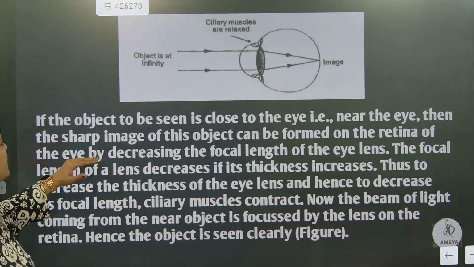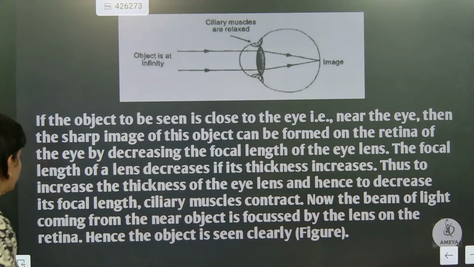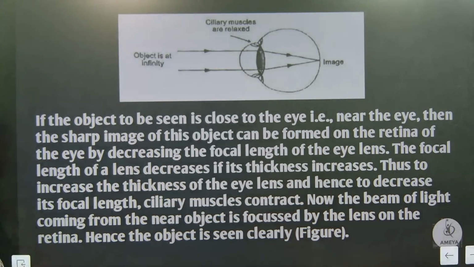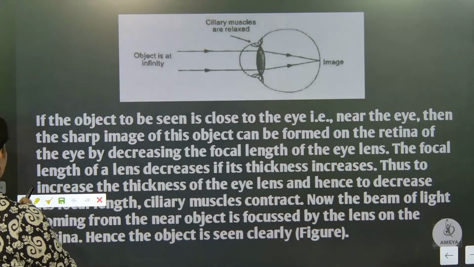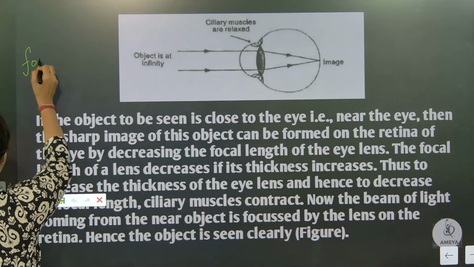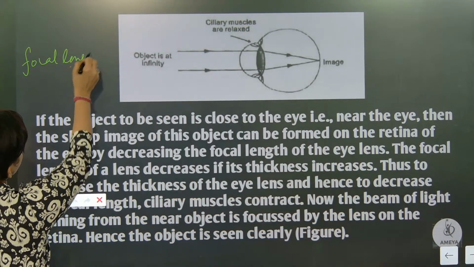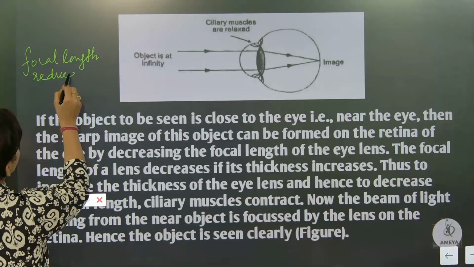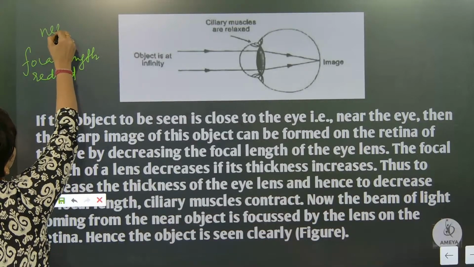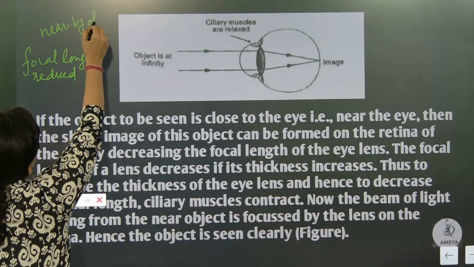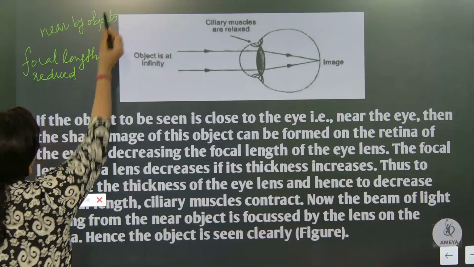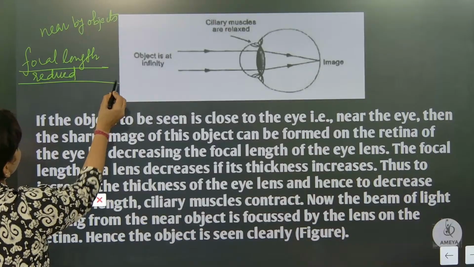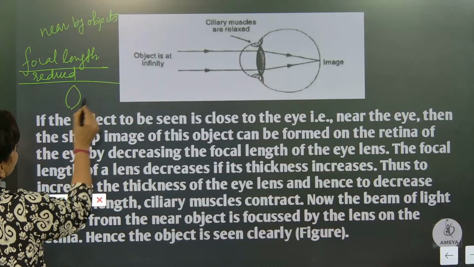So the eye does this by decreasing the focal length. When I want to see a nearby object, the focal length has to be reduced. That means the lens has to become thick.